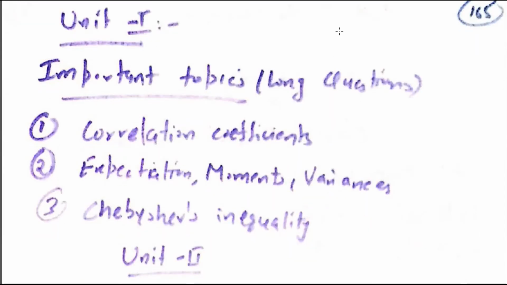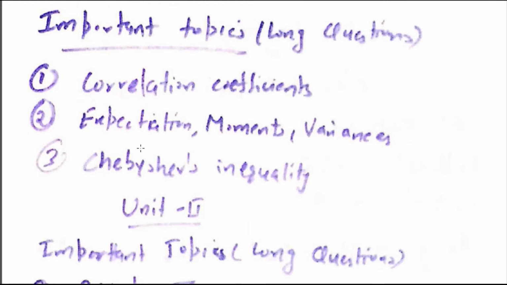As I have told you many times when we covered unit 1 in class, there are mainly three important topics in unit 1 that cover the long questions. First question is correlation coefficient. This is a very easy question to attempt because this is just a calculation question. You just have to remember the formula, how you can find the correlation coefficient, and you can easily attempt this question. Avoid any calculation mistake. So first topic is correlation coefficient.